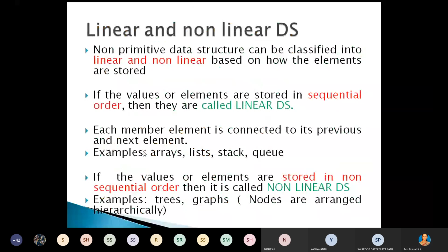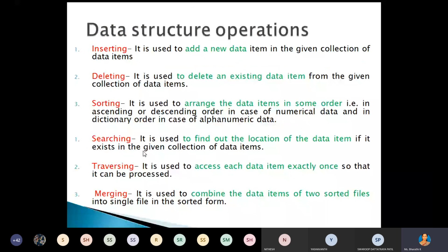Before that, let us look at the different operations we can perform on data structures. First is the insertion operation, or inserting. It is used to add a new data item to the given collection of data items. Then deletion: you can delete a data item from a given collection of data items.